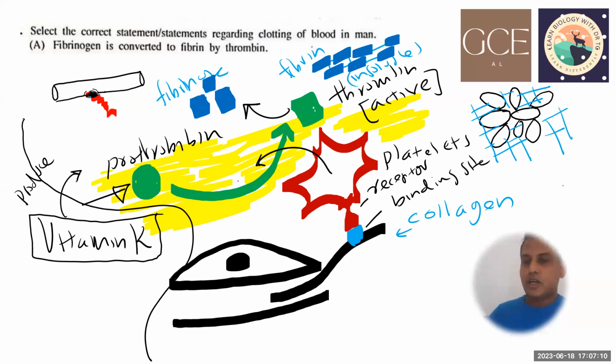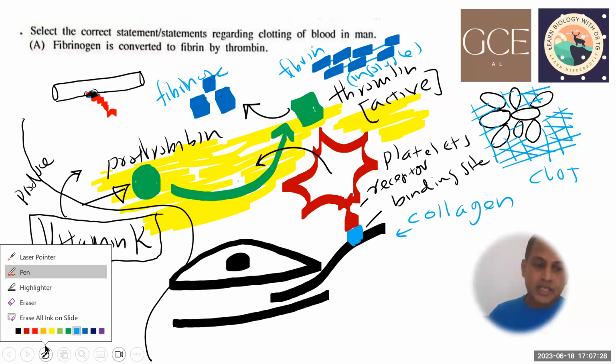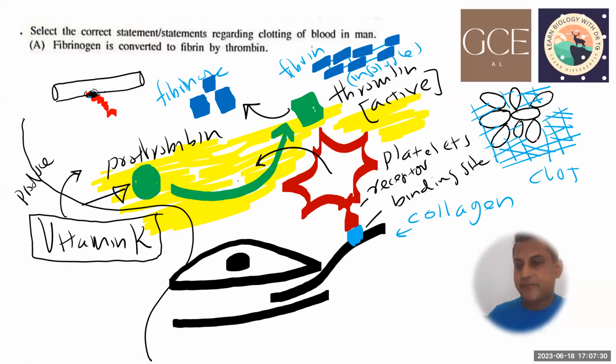So this clot represents aggregated platelets, and the net, which is fibrin, serves as a net to trap the platelets. Other cells can also aggregate, for example red blood cells and white blood cells, and then they make this clot.